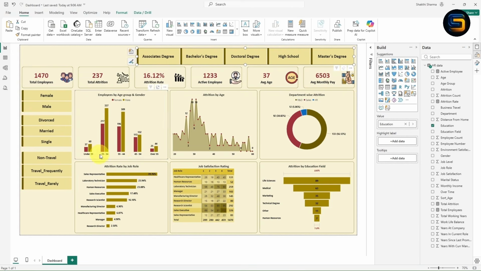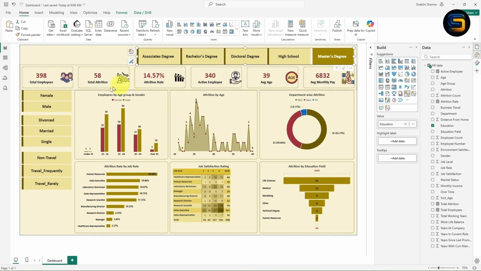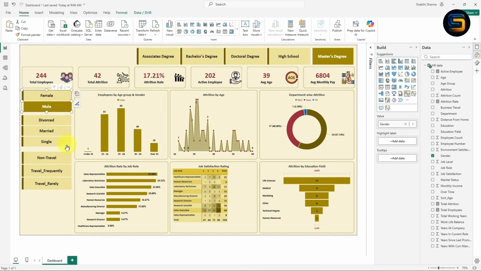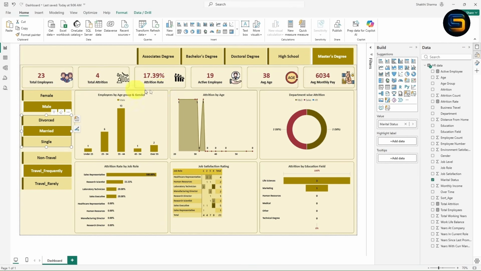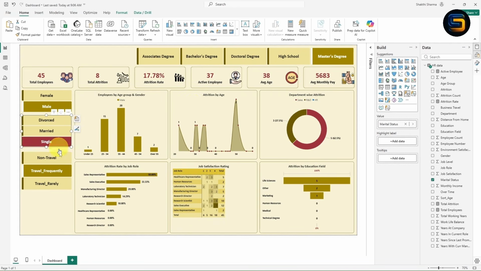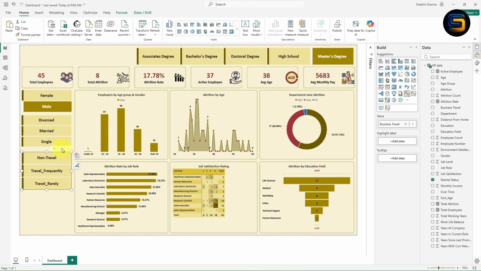So friends, now we have done with the slicer. If I click on master degree, wow, look at here guys. Now this dashboard is an interactive dashboard, right? Wherever I click any one of the slicer, the entire visual will change automatically. So basically in this way you can create an interactive dashboard. Now let us clear the filter from here.